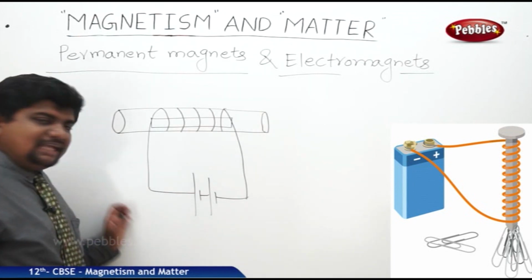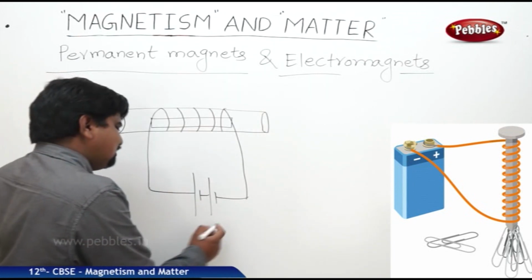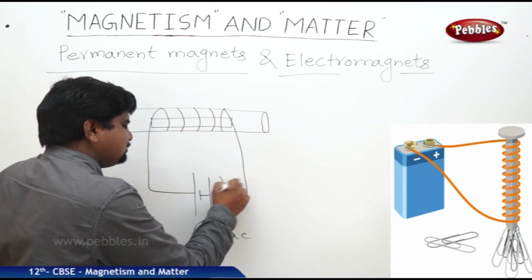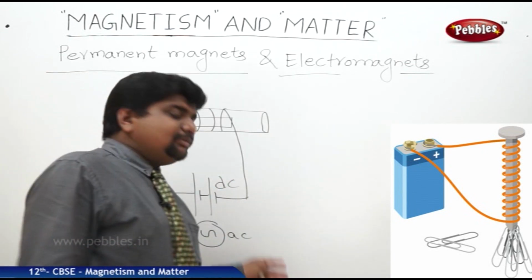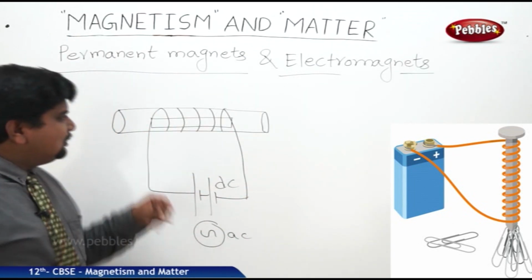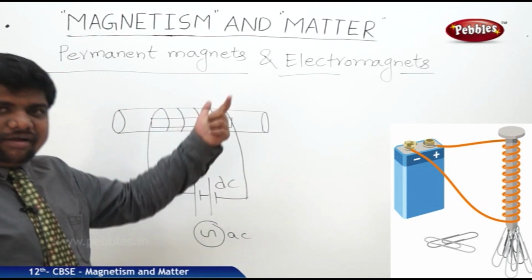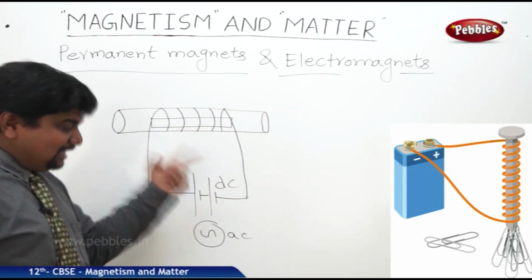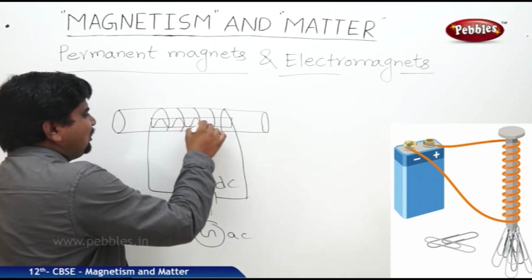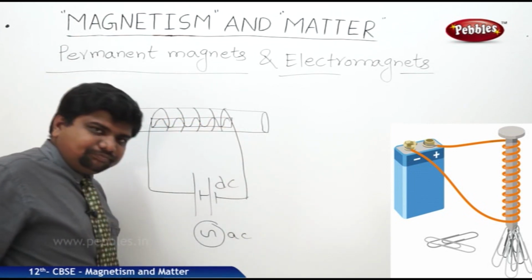Whenever some amount of AC current or DC current, instead of this we can use this symbol also, it is nothing but the AC current. This is DC. Whenever some amount of AC current is passing through these electromagnets, meaning solenoids, the alternating direction of the AC current can produce the magnetic field for this material.